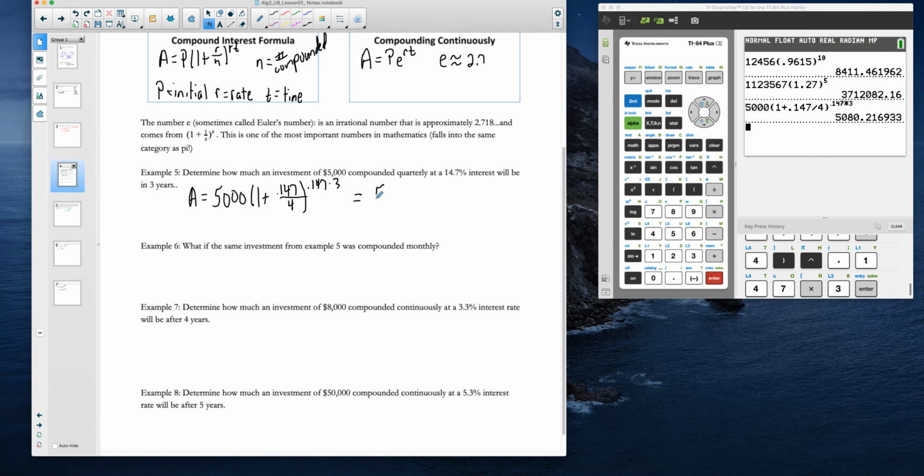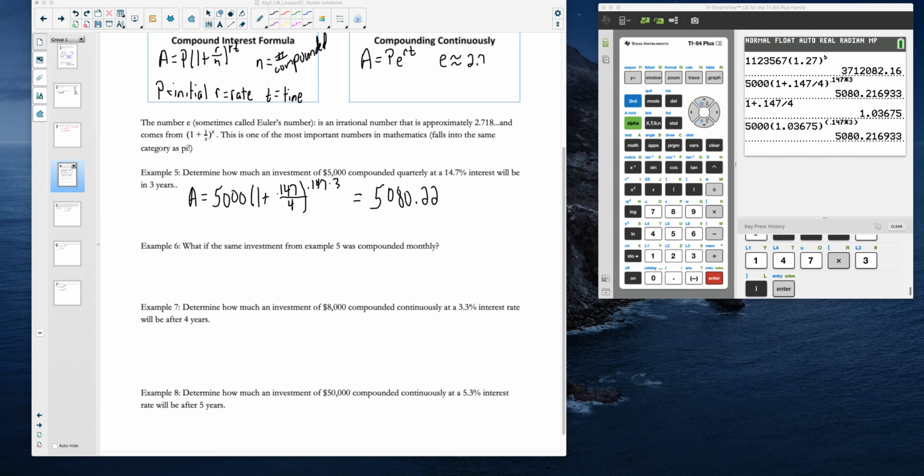I feel like I made a mistake somewhere because my notes don't match here, but let me see. Let me pause the video here and double check my calculator real quick. All right, and that is a correct calculation of my calculator. On my notes, I left off a decimal place, so I wanted to make sure everything was good. So you can see that we make a little over $80 over that 3-year period by compounding